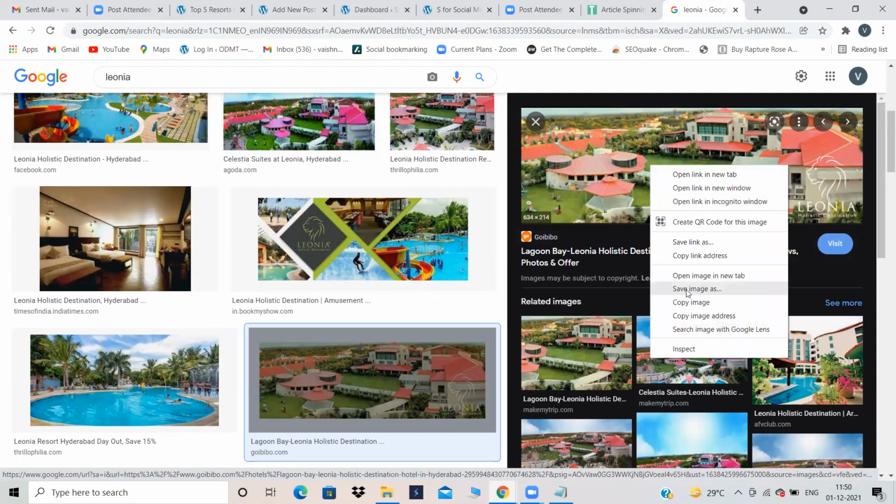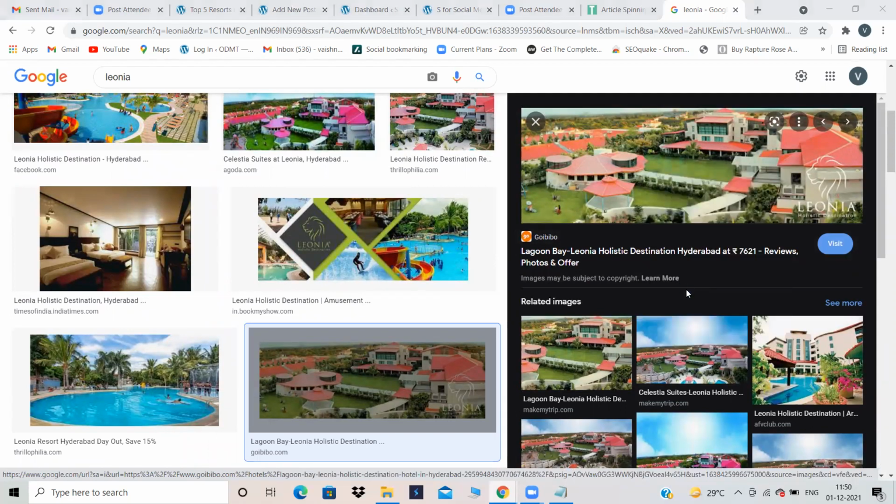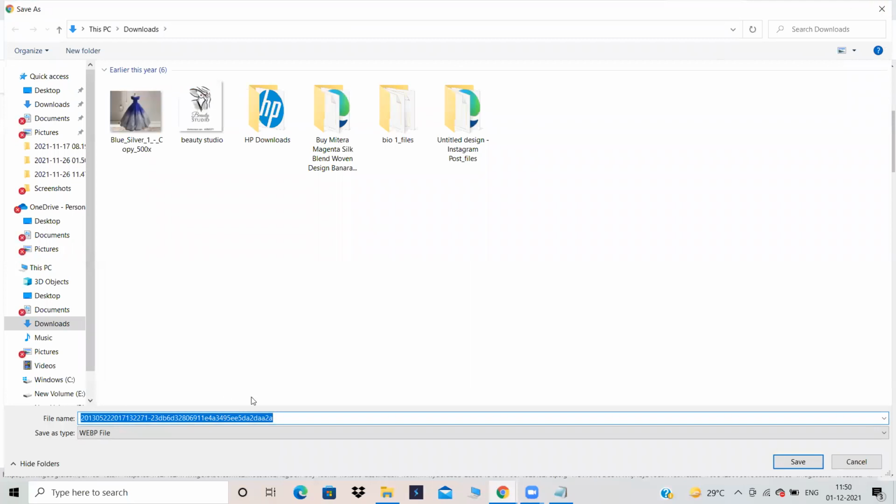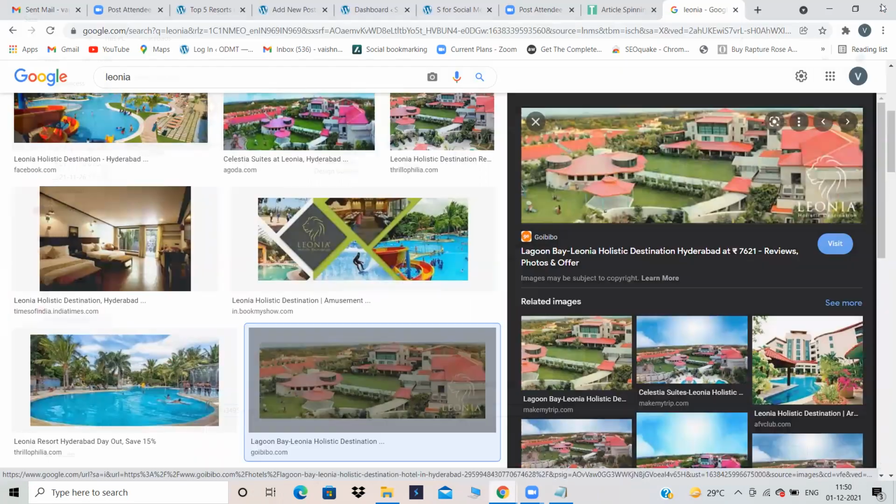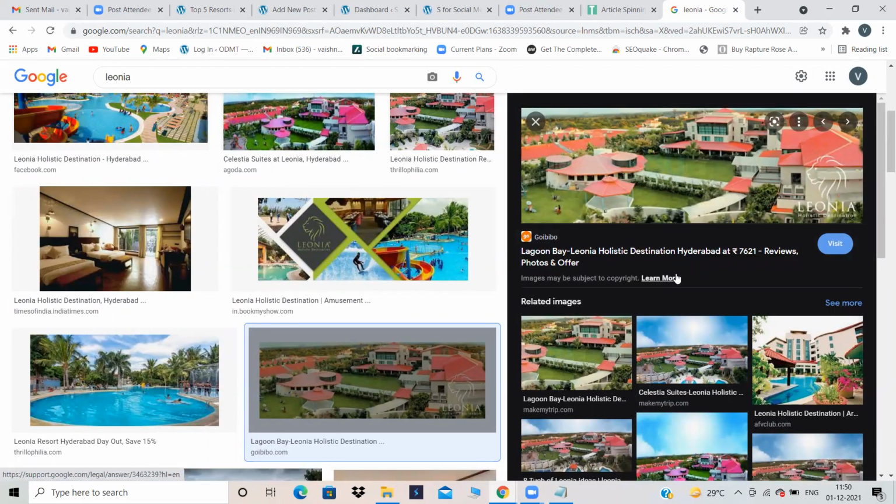I don't think they will allow you to copy this particular image, but let's see. It is a web file. Can you see over here? It is not in PNG format or JPG format. So it is a web file, so it will be turned as a file. So do not copy that particular image.